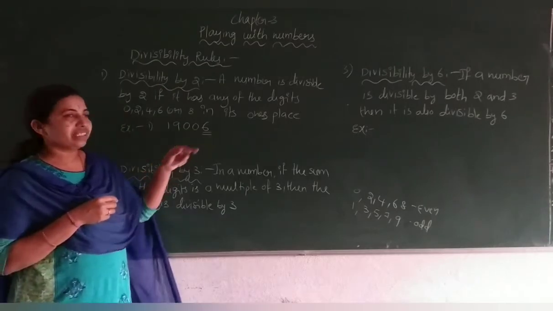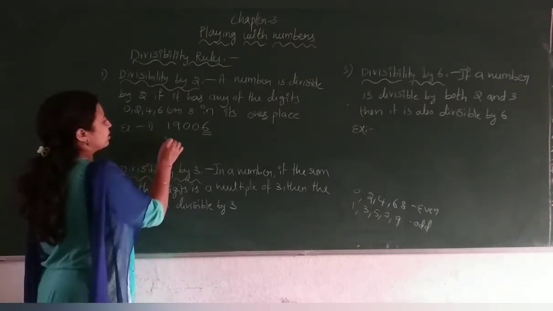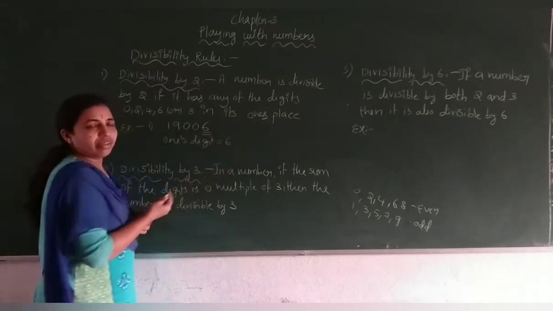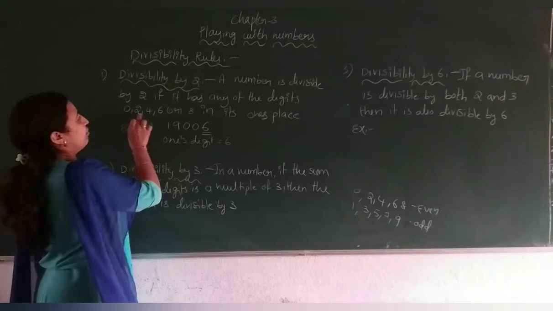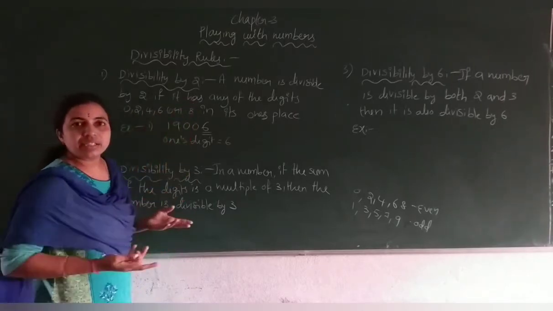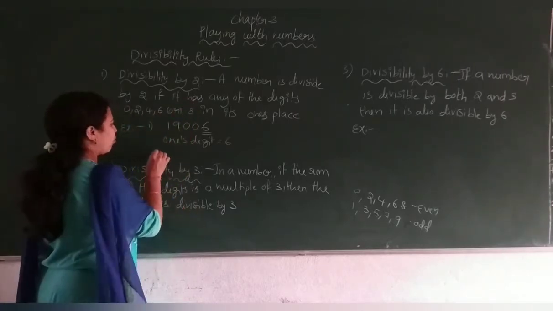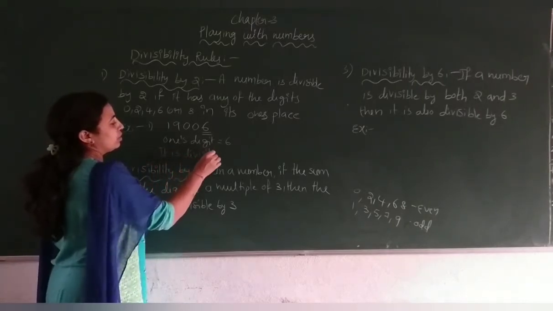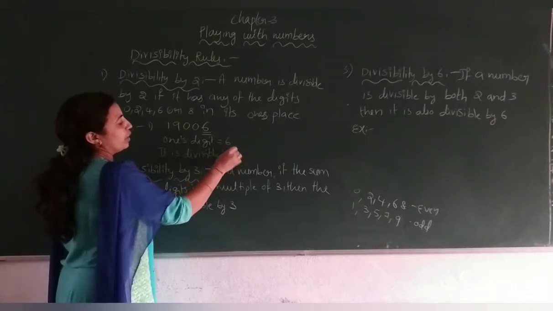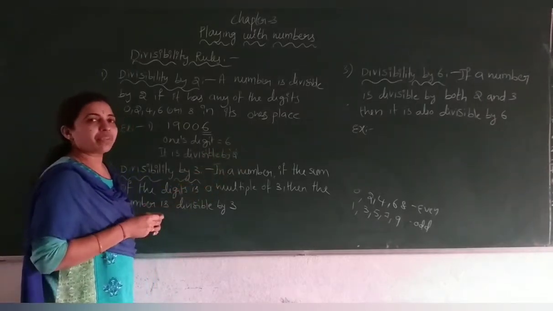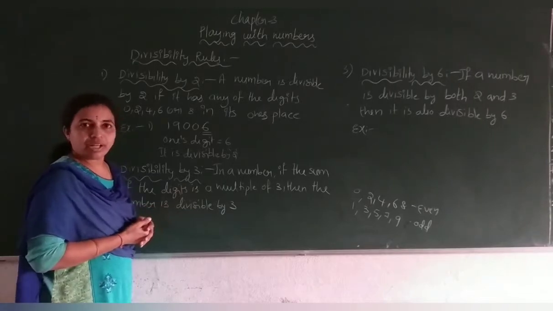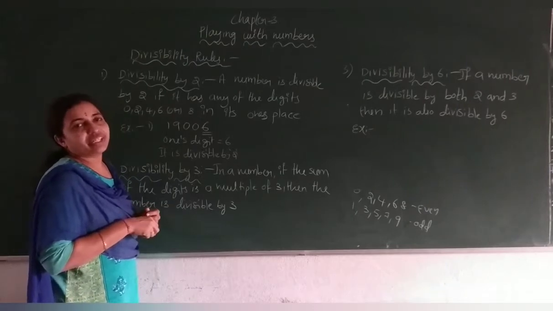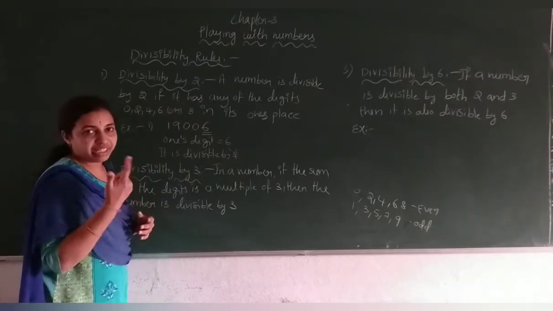The ones digit is 6. We know the rule: if the ones digit is 6, then it is divisible by 2. Therefore, it is divisible by 2. If you want, you can check it by the regular division method and see whether you get remainder 0 or not.